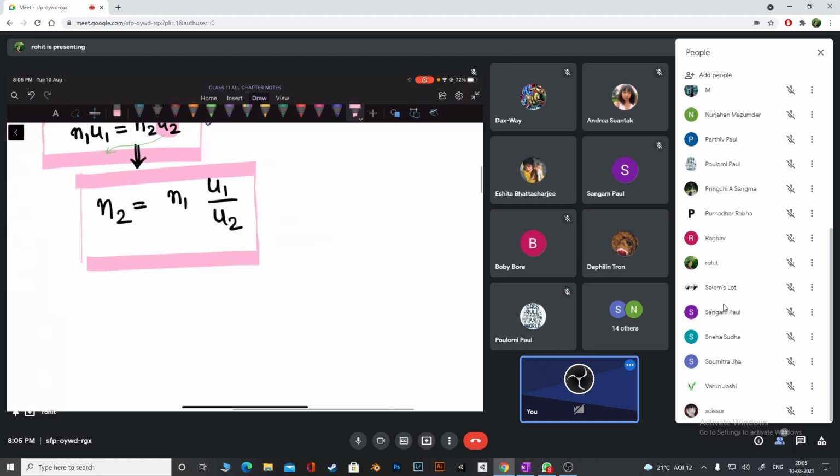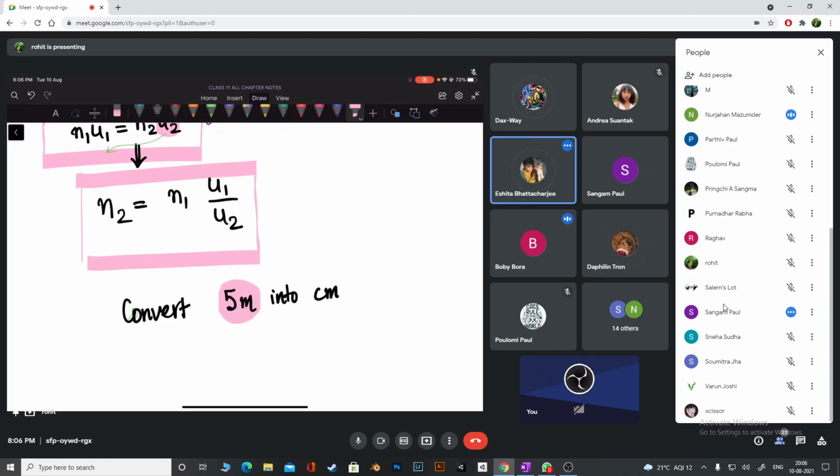Suppose I give you a question. Look at the question, then you'll understand everything, okay? Suppose I tell you, convert 5 meters into centimeters. You know what are the informations I'm giving you? Check, okay? What is this? This is a measurement in which units? Meters. Okay? But I want you to tell me the measurement in which unit? Centimeters. Okay. Do you agree?